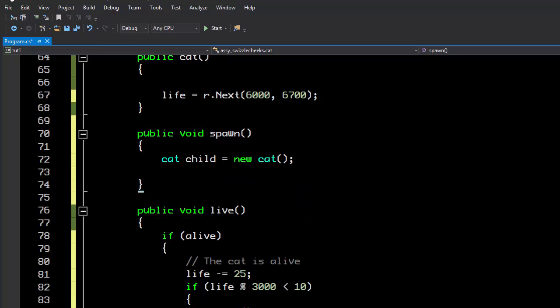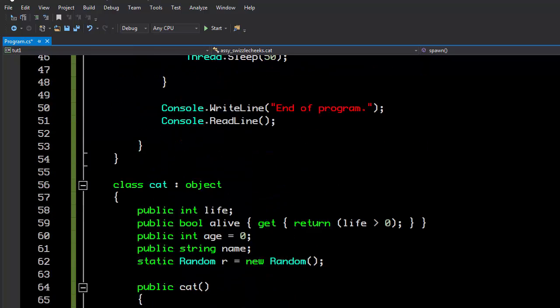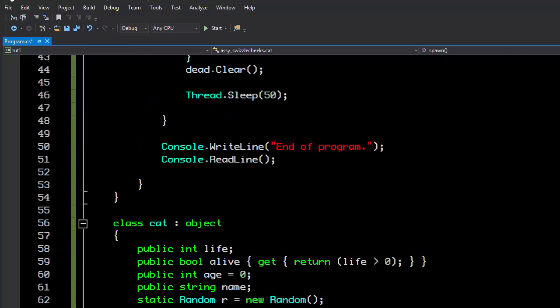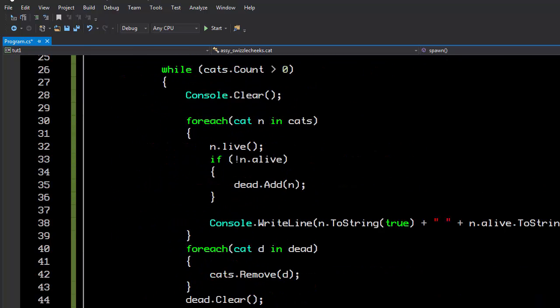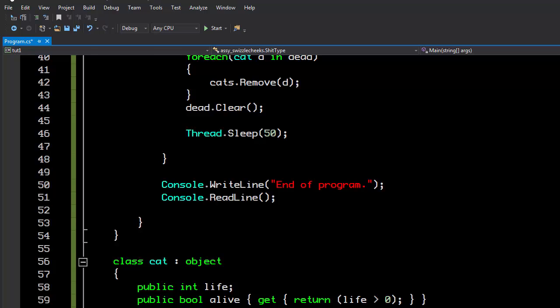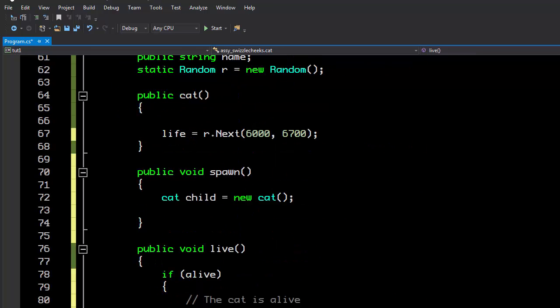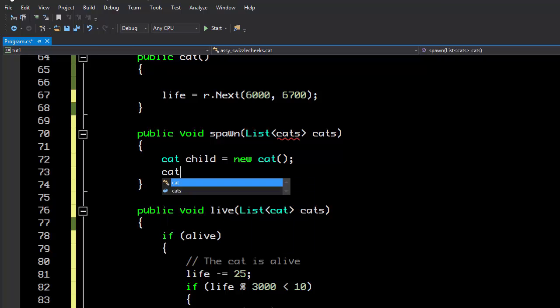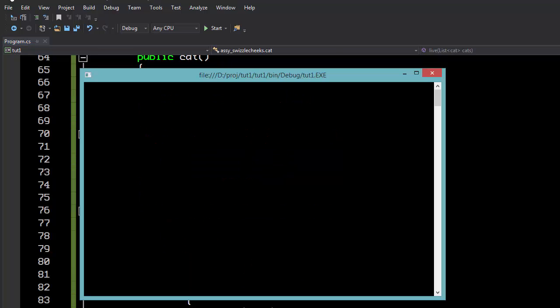But the problem is that we don't have any way to add it to the cats list up here. So there's a number of ways that this could be accomplished. The most obvious way is to pass in the list of cats when we call the live function. And then in the live function, we take a list of cats, and then we pass that in to the spawn function. The spawn function then has to take a list of cats. And then finally we can say cats.add child. I'm sorry, I meant cat. And if we run this, this will actually work, or it should.